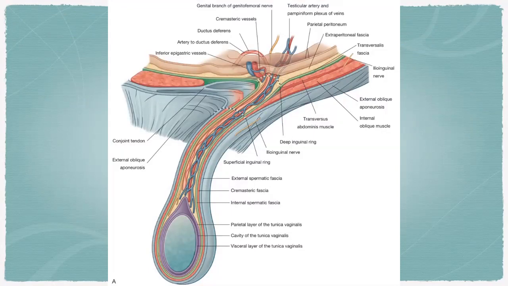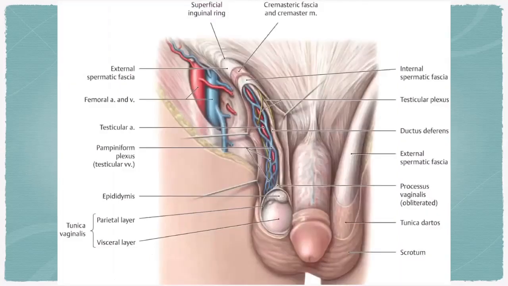You see, pampiniform plexus of veins, right, and different structures. You can go through the diagram clearly after the class, as you have already seen that in the 3D atlas. You see, testicular artery, pampiniform plexus of veins, right? These are the coverings. You see, this is the superficial inguinal ring.